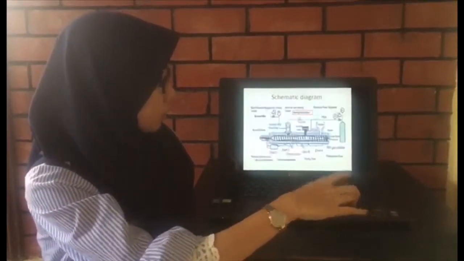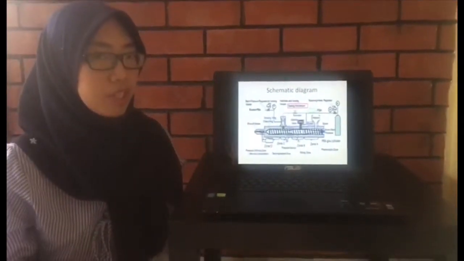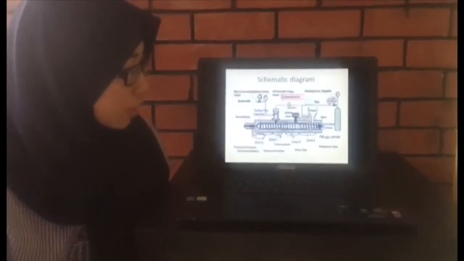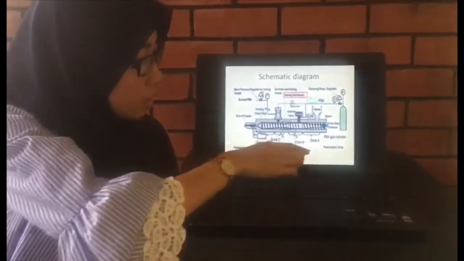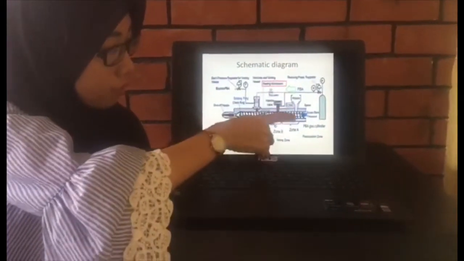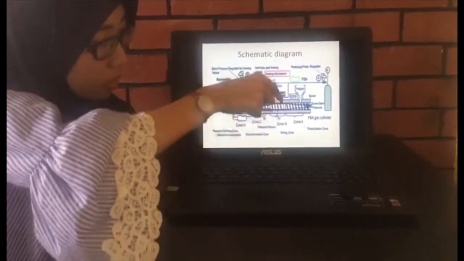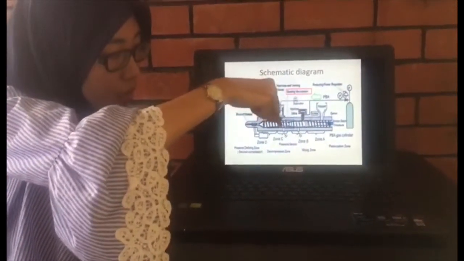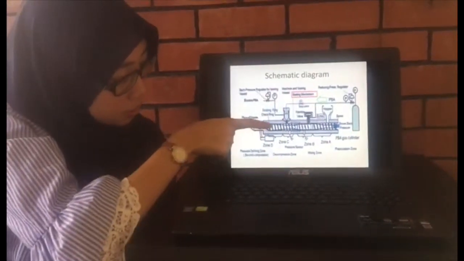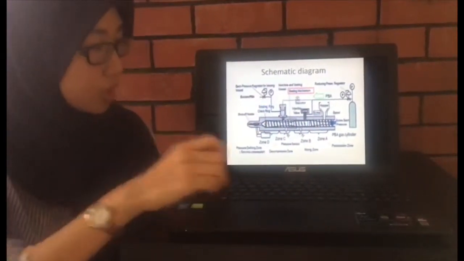Okay, this is the schematic diagram for the nozzle. As you can see here, the nozzle is divided into four zones. This is zone A, this one is zone B, this one is zone C, and this one is zone D.